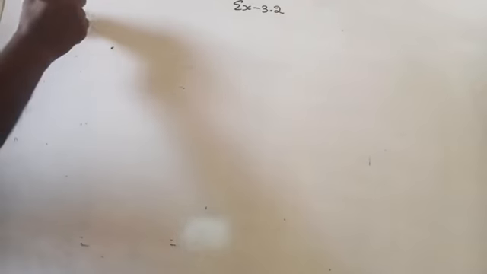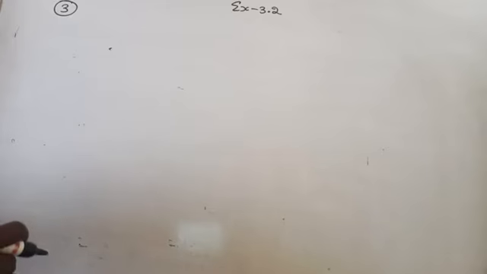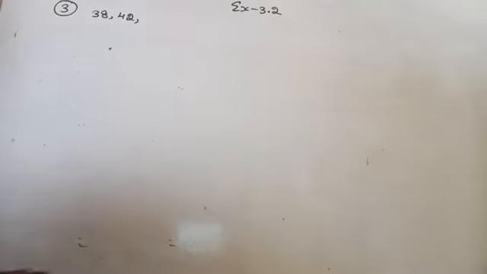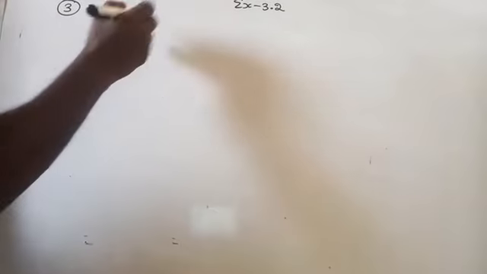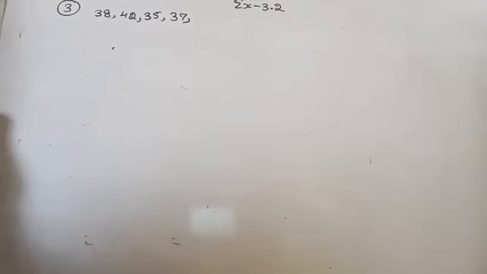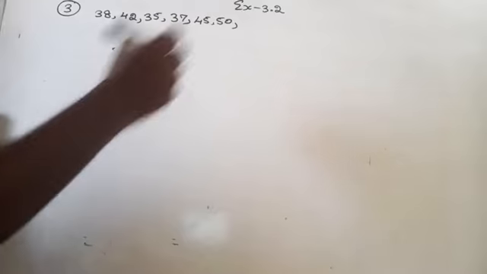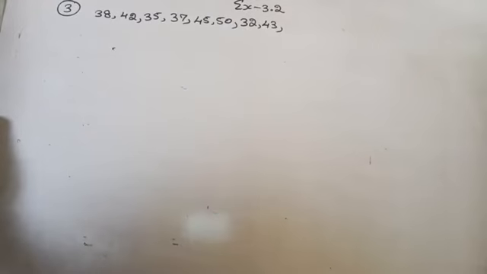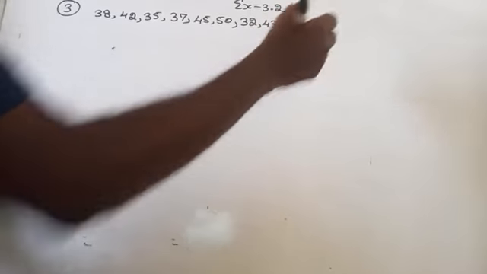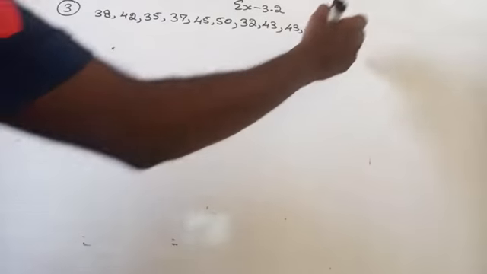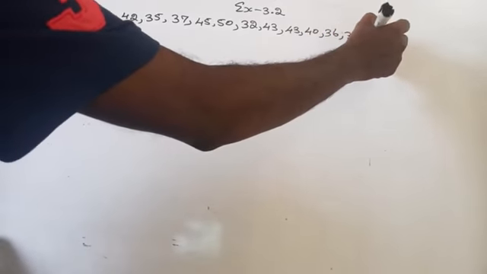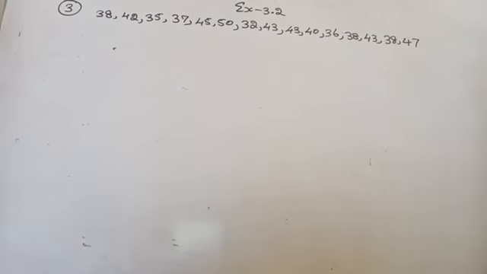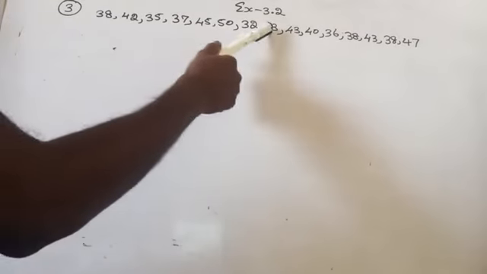Yes, look at the third question now. The question is, the weights in kilogram of 15 students of a class are as follows: 38, 42, 38, 42, 35, 37, 45, 50, 32, 43, 43, 40, 40, 36, 38, 43, 38, 47. How many observations? 15 observations.